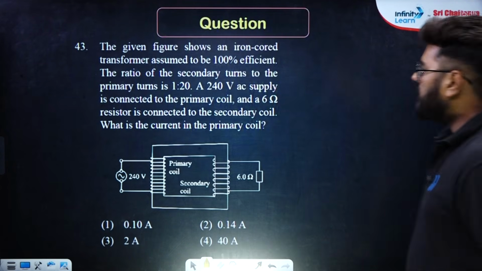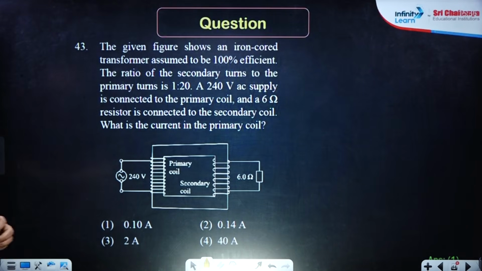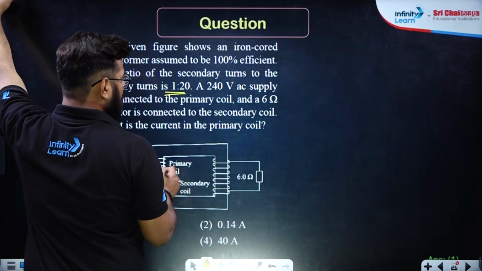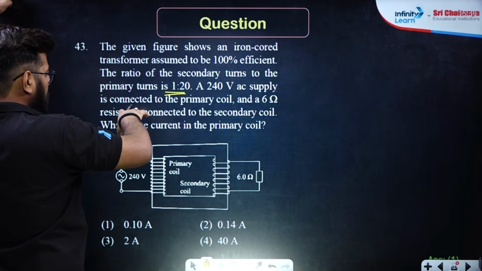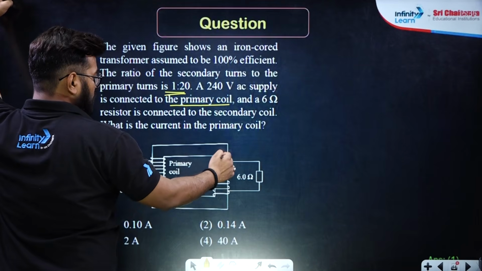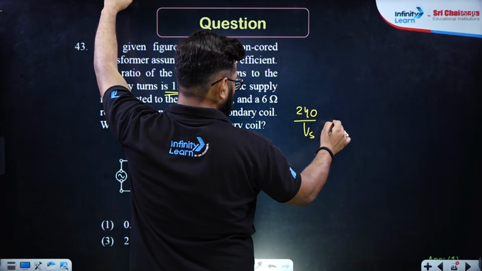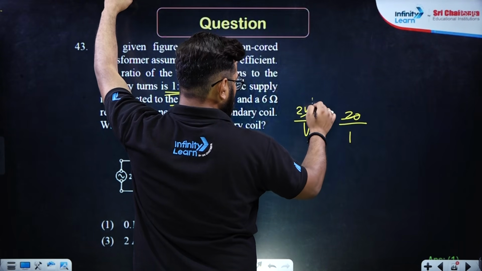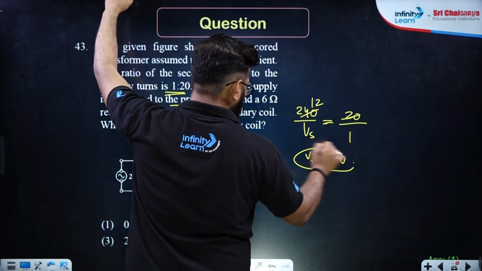Okay, the given figure shows an iron core transformer assumed to be 100% efficient. The ratio of the secondary turns to primary turns is 1:20. Secondary to primary is 1:20, right? 240 volt is supplied to the primary. So can I calculate the VS? Yes. 240 is to VS will be equal to, secondary you have 1 and primary you have 20. So this cancels, VS is 12 volt. Done.